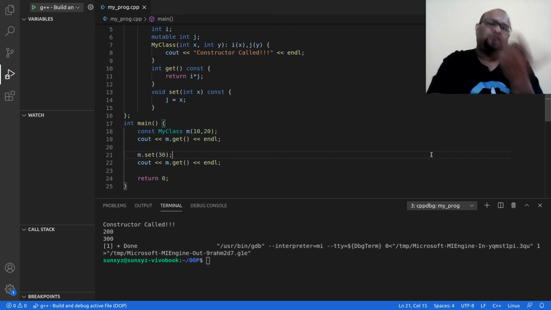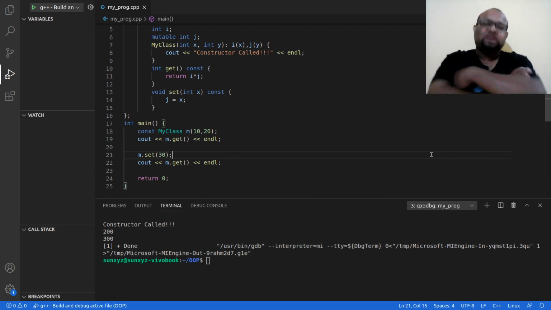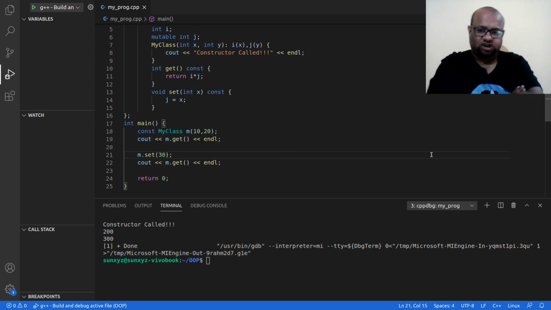Then I move this const keyword to the right of the star. At that time, what happened? I can now change the value that the pointer is pointing to, but I cannot change the address that the pointer is pointing to. Then what did I do? I wrote const both to the left and the right of the star. At that time, I could neither change the value that the pointer is pointing to, nor could I change the address that the pointer is pointing to. Alright, so those are the things that happen.